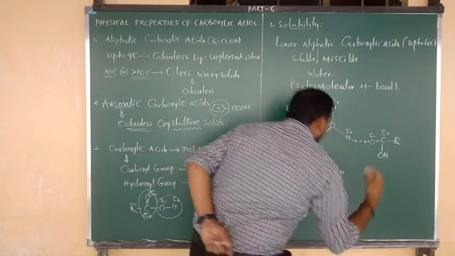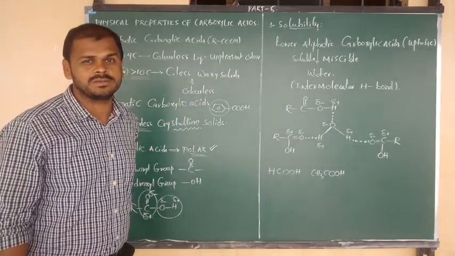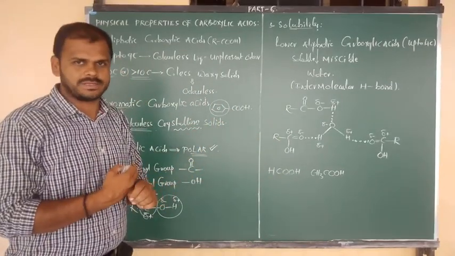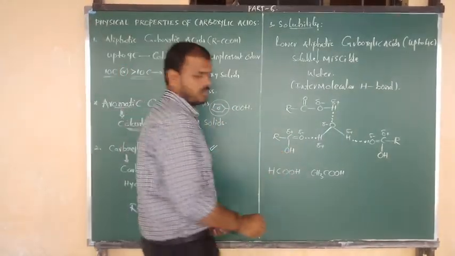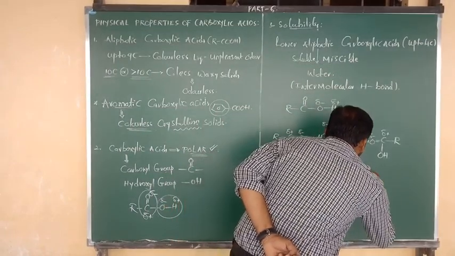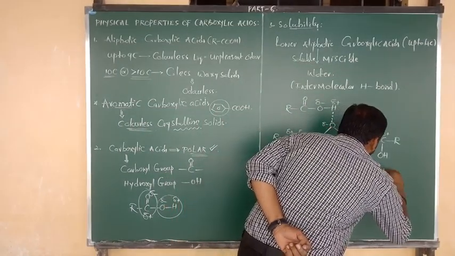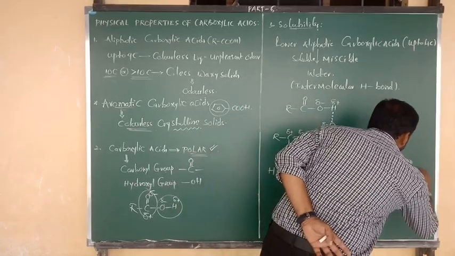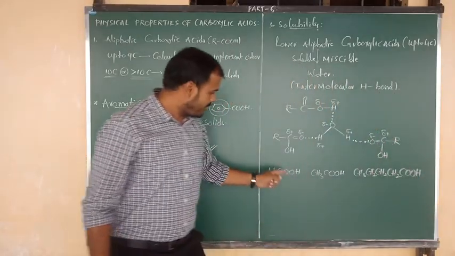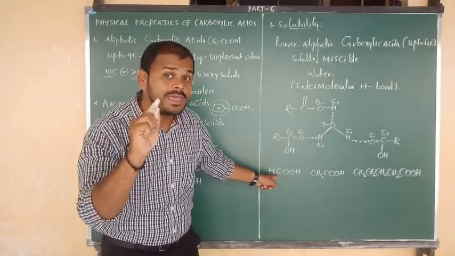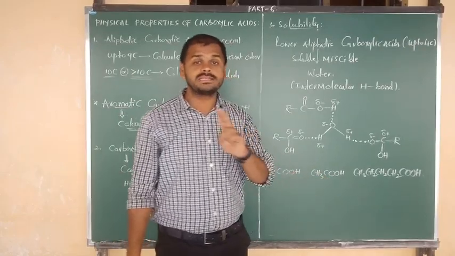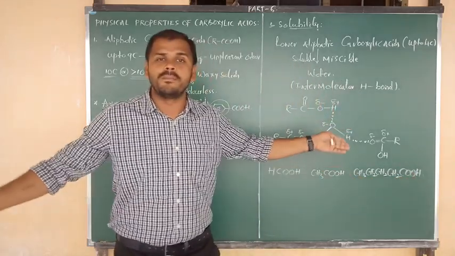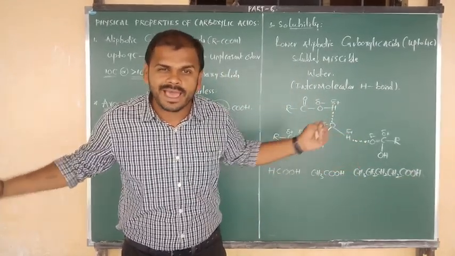CH3COOH. Now, let me consider another example of carboxylic acid, and suppose it contains the maximum number of carbons and hydrogens. Like that, one example I want to give you. First, suppose CH3 bonded to CH2, again bonded to CH2, again bonded to CH2, again bonded to COOH. This is 1 carbon acid, methanoic acid, and here 2 carbon, we can say ethanoic acid, and here 1 2 3 4 5 carbon, means we can say pentanoic acid.